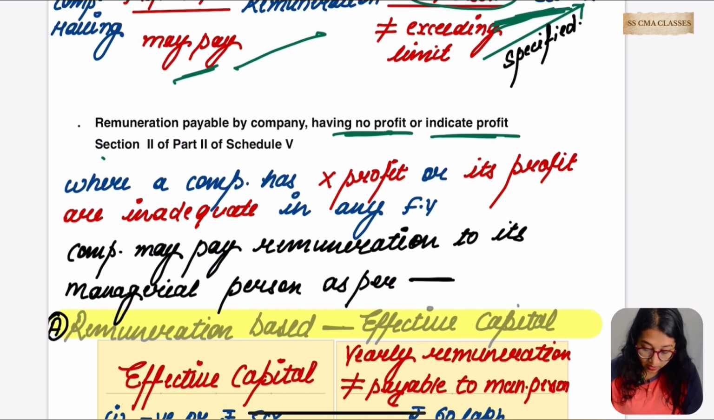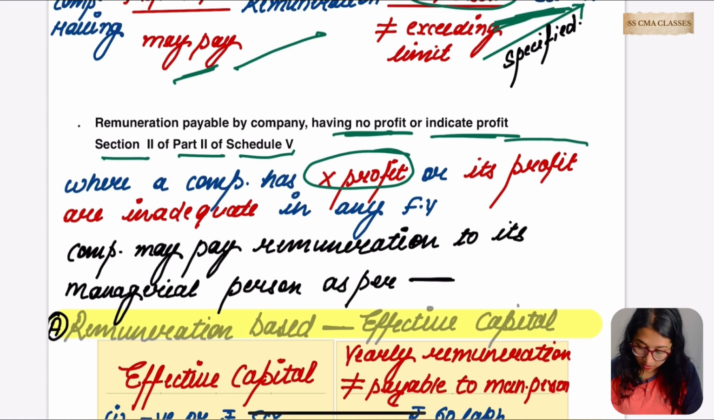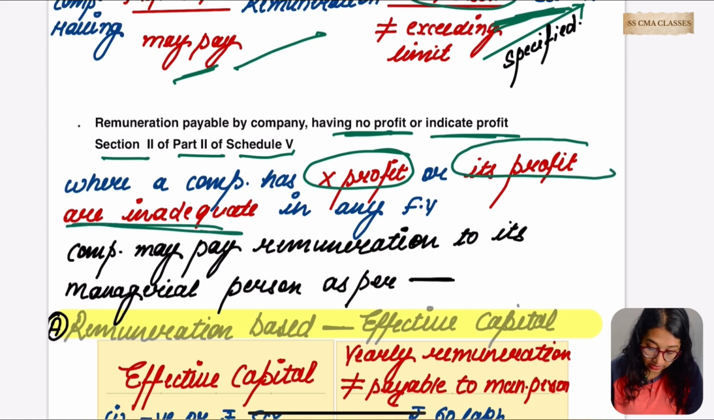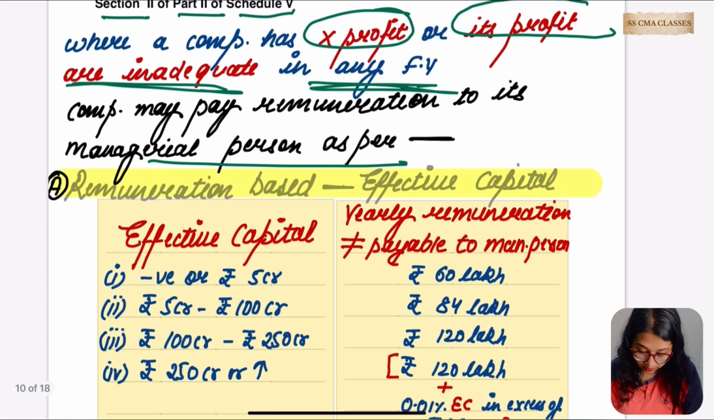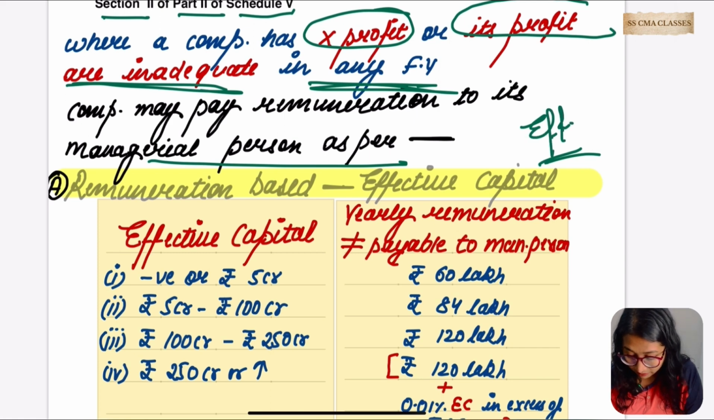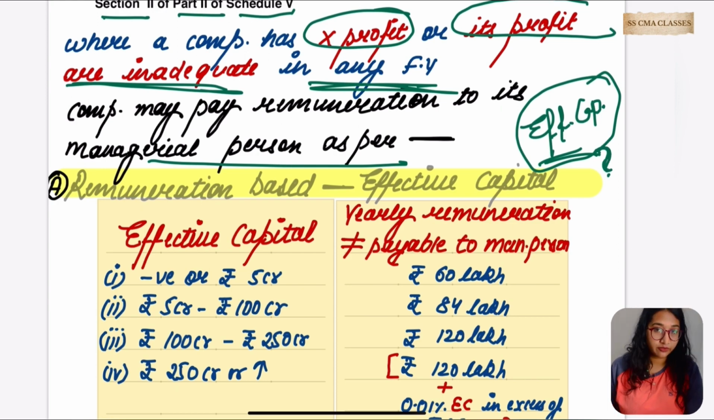Remuneration payable by the company if there is no profit or inadequate profit. Under Section 2 of Part 2 of Schedule 5, where a company has no profit or its profits are inadequate in any financial year, in that case the company may pay remuneration to its managerial person as per remuneration based on effective capital. Now we have to understand this. What is this effective capital? Let's mark it out and we'll find out the meaning of effective capital.